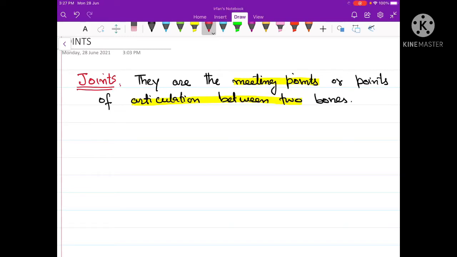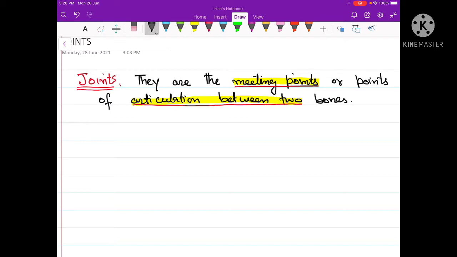Hello friends, in this video we are going to talk about the joints and their types. First of all, let us try to define the joints. The joints are actually the meeting points or the points of articulation between two bones. So a joint is a place where two bones meet or articulate with each other.